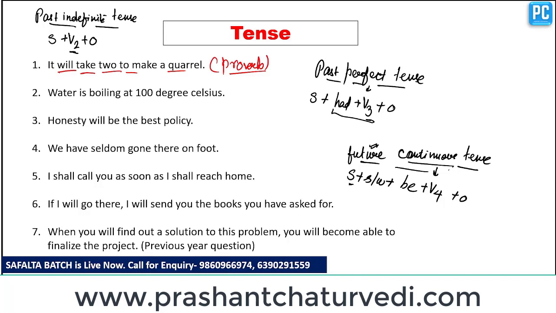So proverbs are always permanent in nature. So you have to remember one thing, that the action which is frequent or permanent should be written in present indefinite tense. So we have to write this particular sentence in present indefinite form because this is a proverb and proverbs are always used in present indefinite tense.